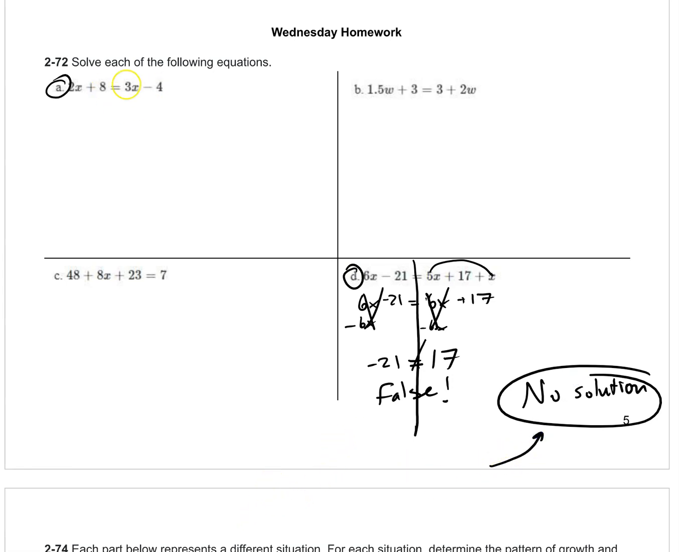A. Combine like terms. I can't. Looks good on both sides. Like terms are already combined. So now I pick the smaller x. The smaller x is 2x, and I make it go away. 2x minus 2x, it cancels. So I have a positive 8 equals 3x minus 2x is just x, x minus 4. So x minus 4 equals 8. Adding 4 to each side, x equals 12.